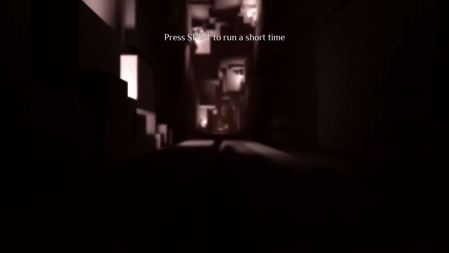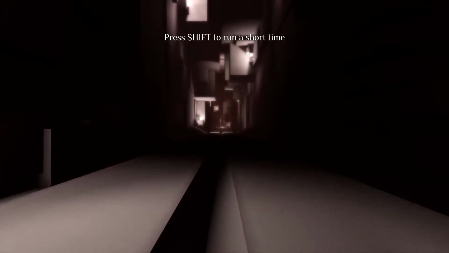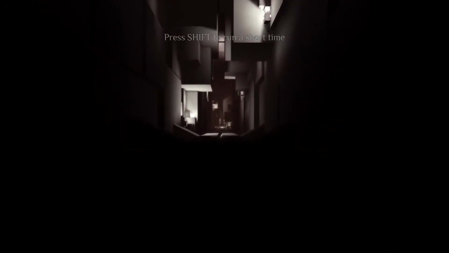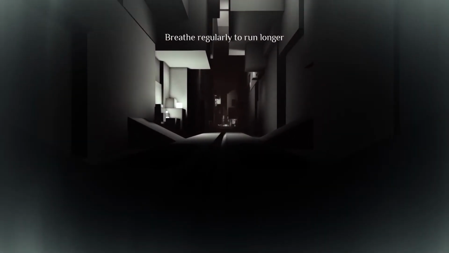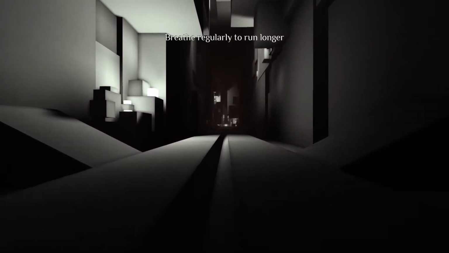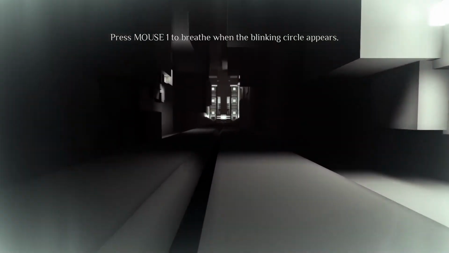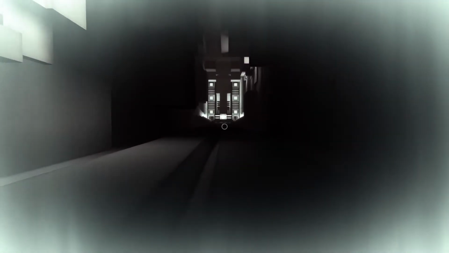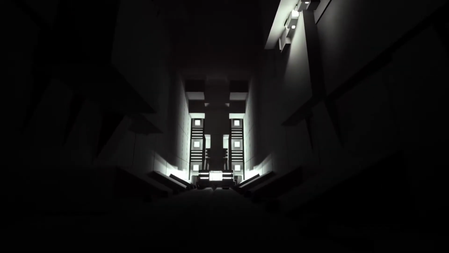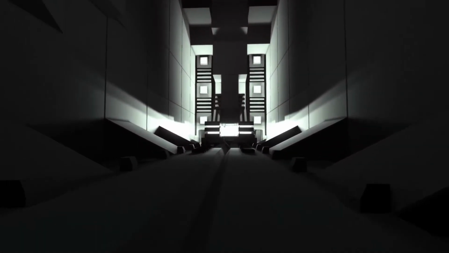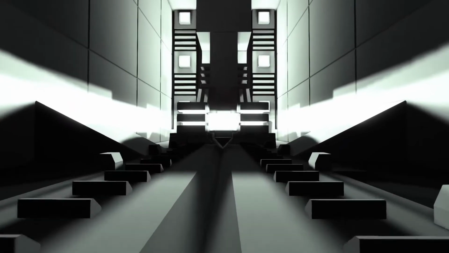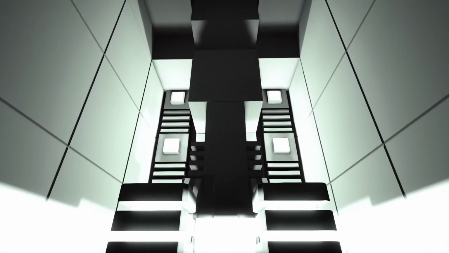This running mechanic, where you regularly have to click to maintain your breath, is an interesting one, and not everyone who's played this game is a fan of it. That being said, I think it's pivotal to understanding the metaphor of breath being used as power to slowly overcome trauma and provide a point of stability that Lucy can rely on. It might be easier for the game to just allow you to run indefinitely and not have to think about it, but here I think it serves to remind players that the healing process must be constantly reinforced in order for it to work. It's an active process, not a passive one.